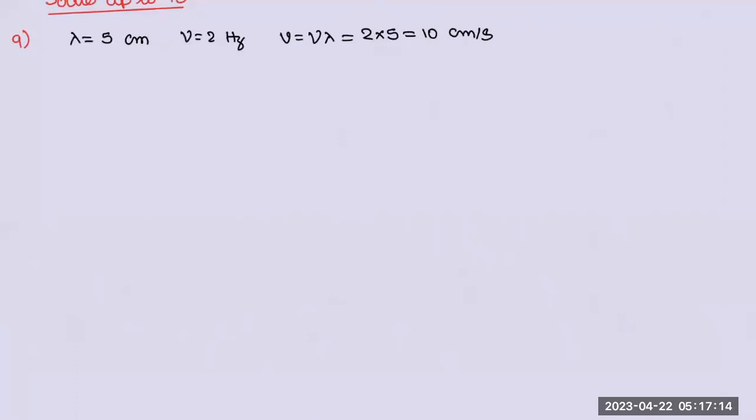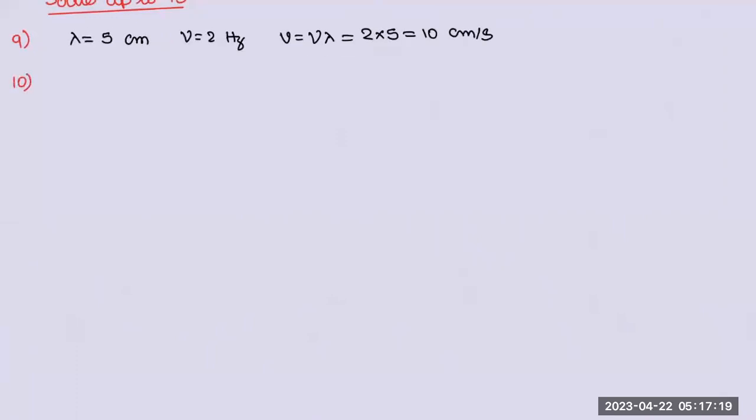Good. If two complete waves pass through the point per second, 1, 2, two waves are passing per second, what does it mean? Frequency is 2 hertz. Okay. Velocity of wave v is equal to nu lambda. Because 5 is in centimeters, this is all centimeters. Answer is A. Ninth one.